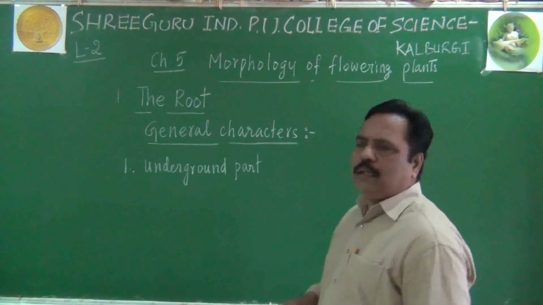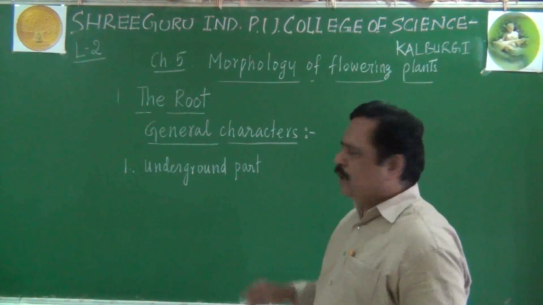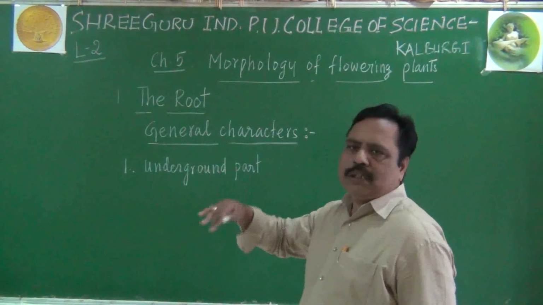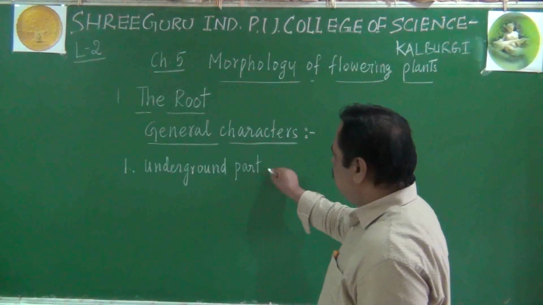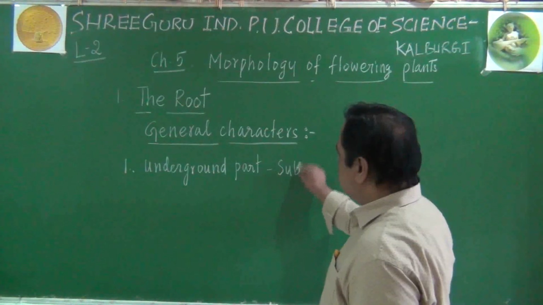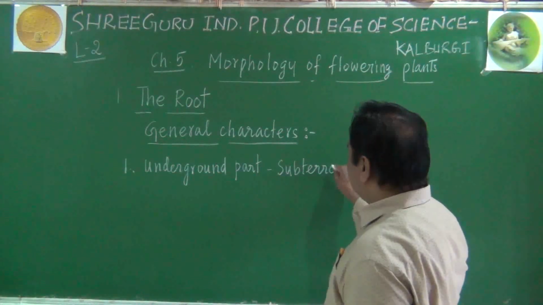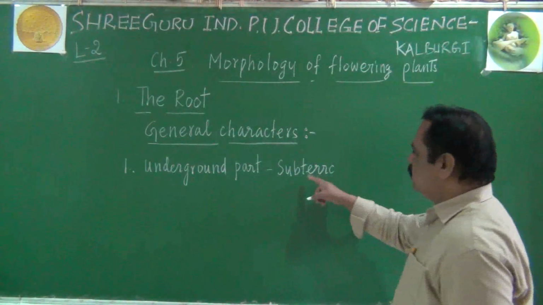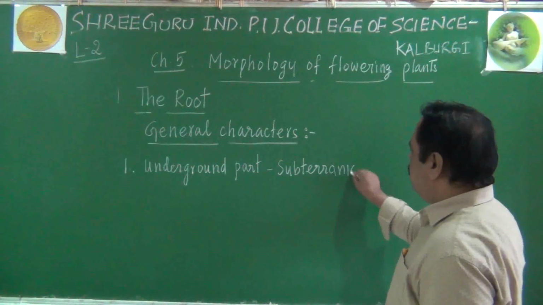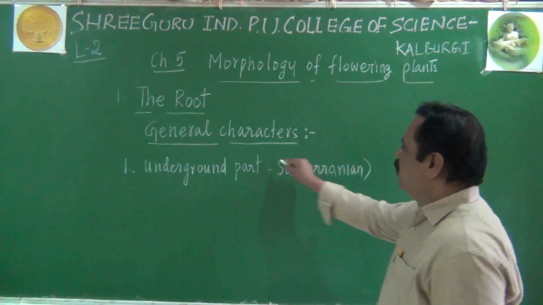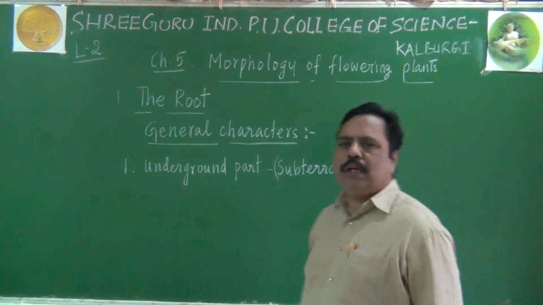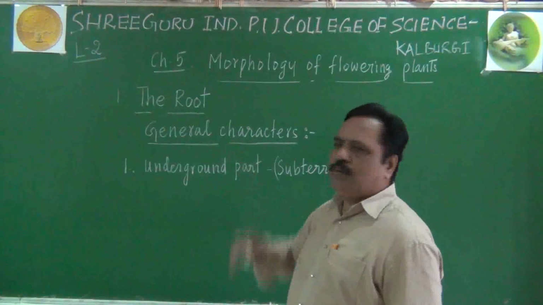Underground means below the soil. Because of that, it can otherwise be called the subterranean part also. So, the subterranean part of the plant is the root system.